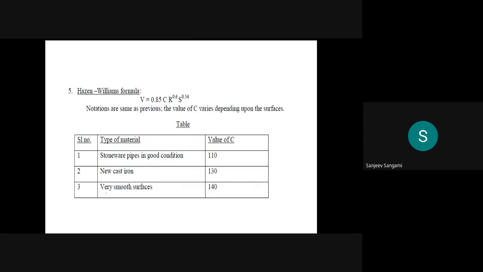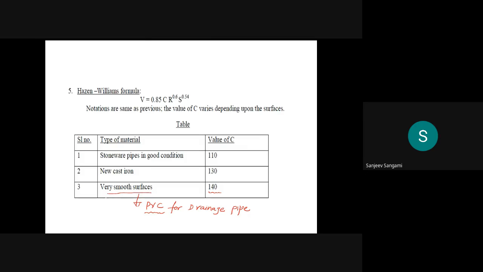Very smooth surfaces, for example PVC pipe. Suppose you are using PVC pipe for your drainage pipes, then normally it is assumed as 140.